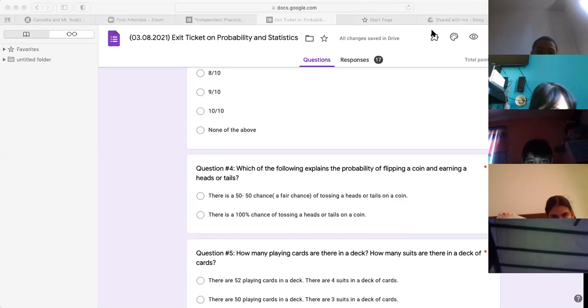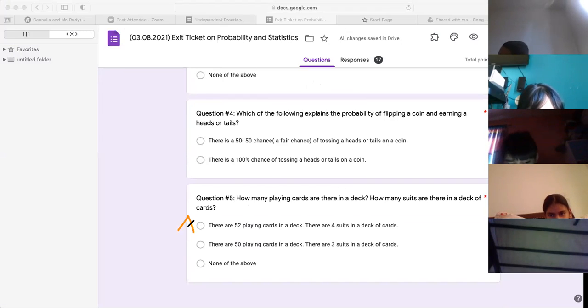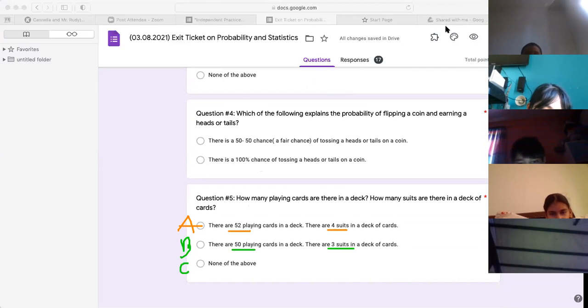In the chat, we're going to type number 5. The question reads this. It says, how many playing cards are in a deck and how many suits are there? So if you know how many cards are in a deck, you should be able to get this question right. So are there 52 cards and 4 suits? Or are there 50 cards and 3 suits? Or are there none? I mean, if you pick none, I don't know what to tell you. Yes, A is correct, Emmanuel. Good job.